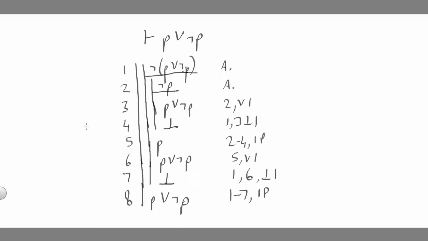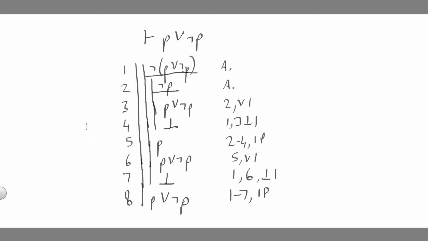So what I did was I took 2 steps in. I assumed that P was false and found that I would get P or not P as a result of that. That got me a contradiction. So I had to assume that P was true, but that got me a contradiction as well, which then allowed me to show that I had to give up my initial assumption, my assumption that it was not the case that P or not P, and I get my result.